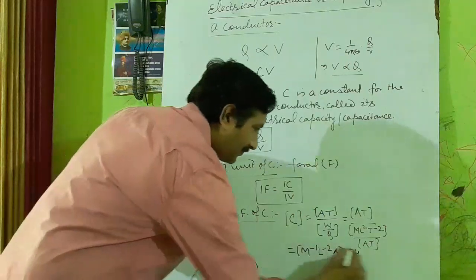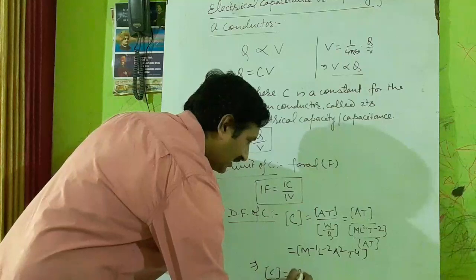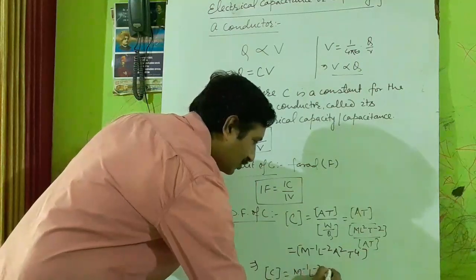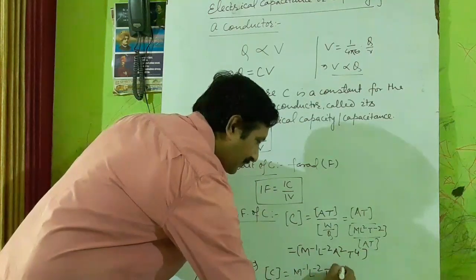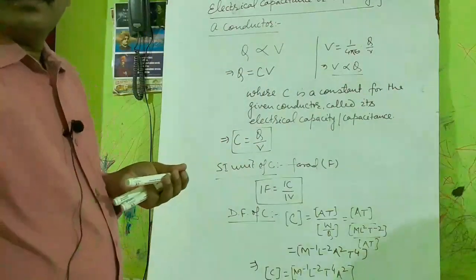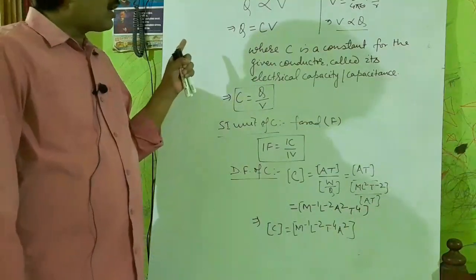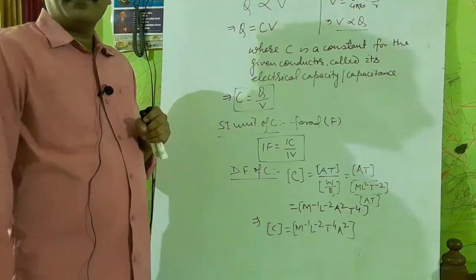That is C is equal to M minus 1 L minus 2 T4 A2. This is the dimensional formula of electrical capacitance. So have you got the meaning of electrical capacitance? Okay.